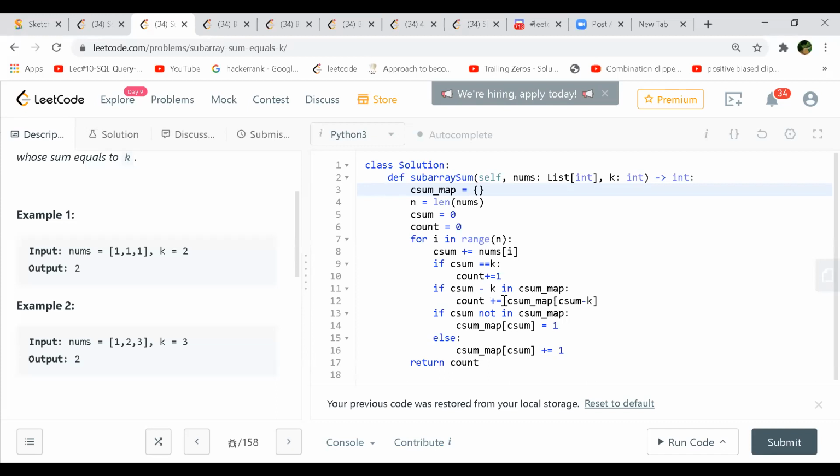Yeah, because why do we do this on line 12? Because we add whatever we had when we find this cumulative sum minus k. That count in the map gives you the current count, correct? But going forward, you need to add the current count also, what you did in this particular instance. So that is why you update your map again. So for the next time when you come to the map for the same location, you get this count also, the one you have done right now. Okay, I got it. Thank you very much.